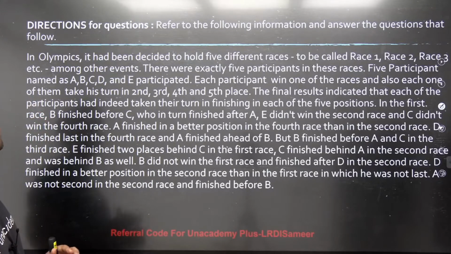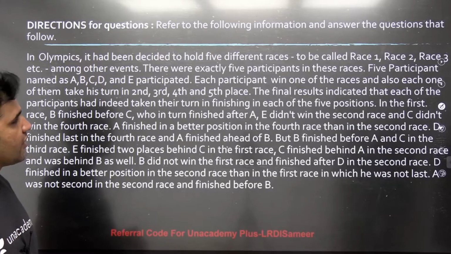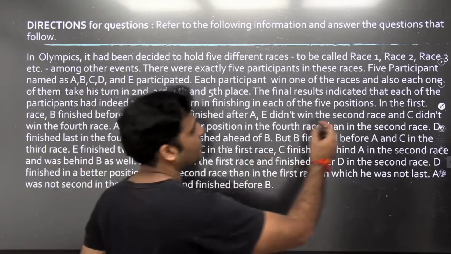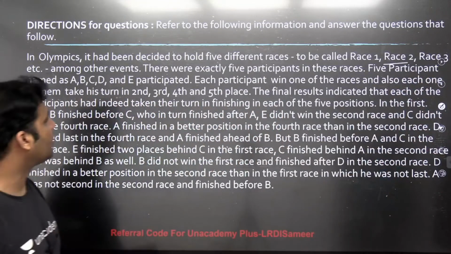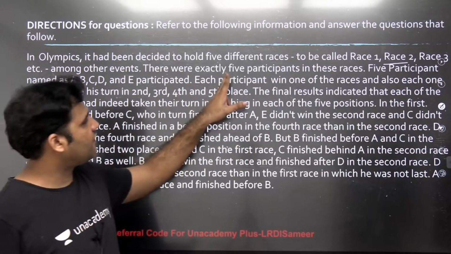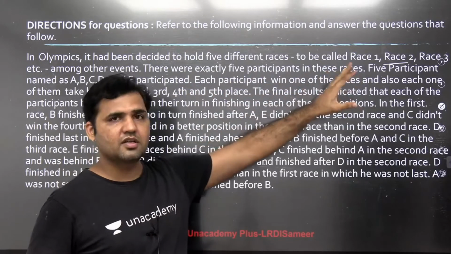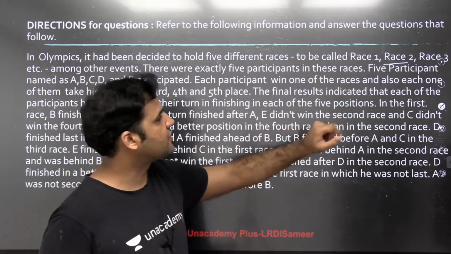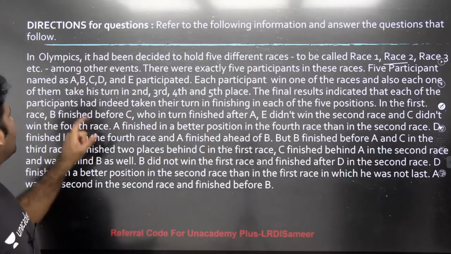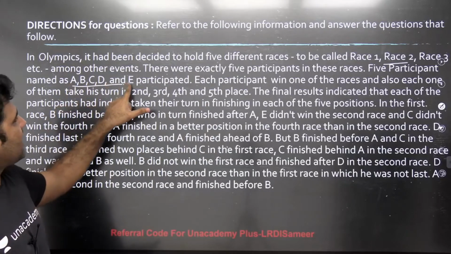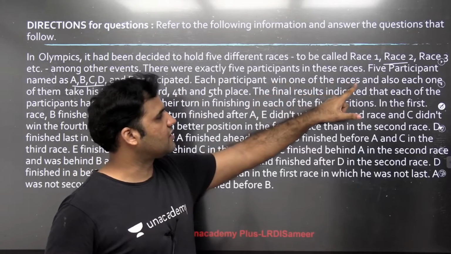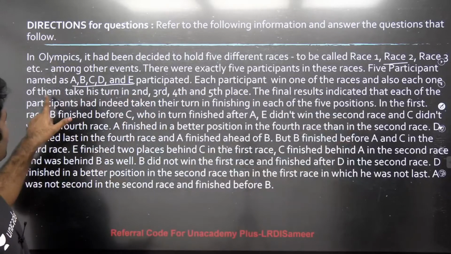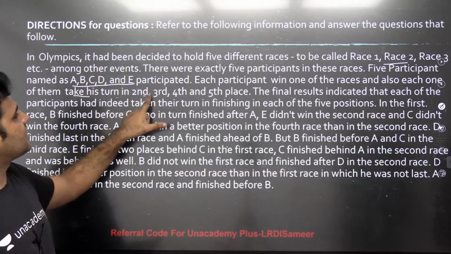What does the set say? In Olympics, it had been decided to hold 5 different races to be called as race 1, race 2, race 3, race 4, race 5 and so on. There were exactly 5 participants in these races. So 5 races, 5 participants. And the 5 participants named as A, B, C, D and E participated.